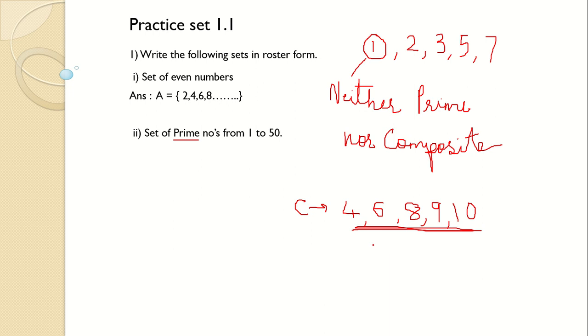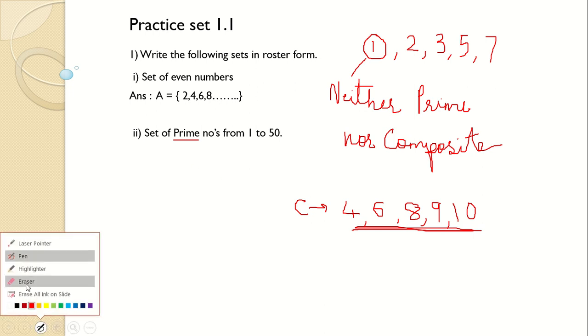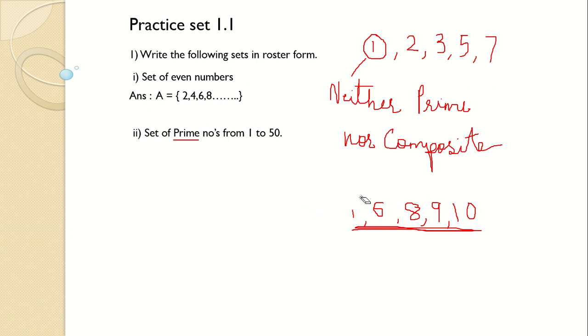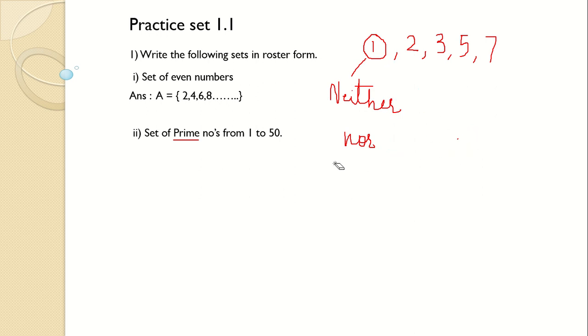Composite means what? Those that are divided by many numbers. Many means apart from 1 and that number itself, at least one more number should be dividing. Then they are called composite numbers. But here what we want is the set of prime numbers. Prime means the ones that are divided by 1 and that number itself. No other number should divide them. And 1 is neither prime nor composite, so 1 will not come in this group.